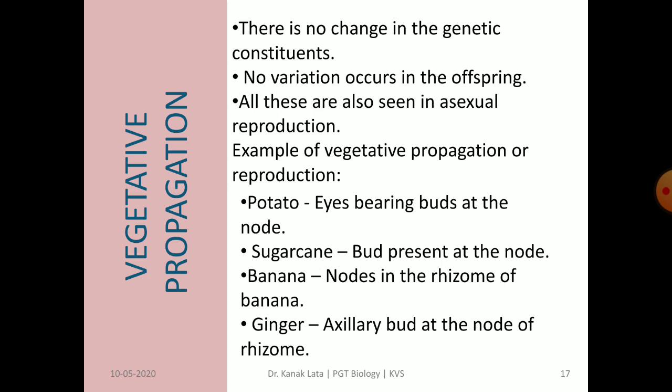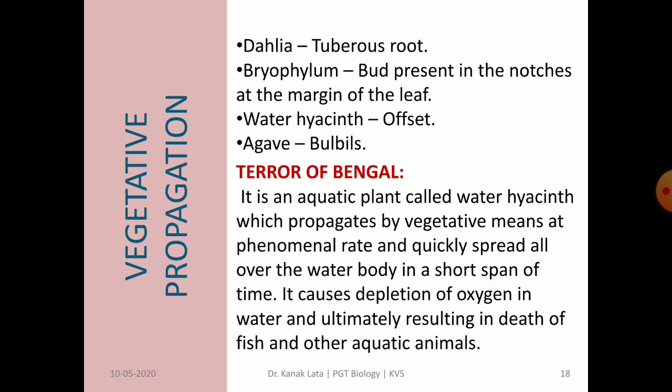Some examples of vegetative propagation are eyes bearing buds at the node in potato, buds present at the node in sugarcane, node in the rhizome of banana, axillary bud at the node of rhizome in ginger, tuberous root in dahlia, buds present in the notches at the margin of the leaf in bryophyllum, offset of water hyacinth, bulbil of agave.